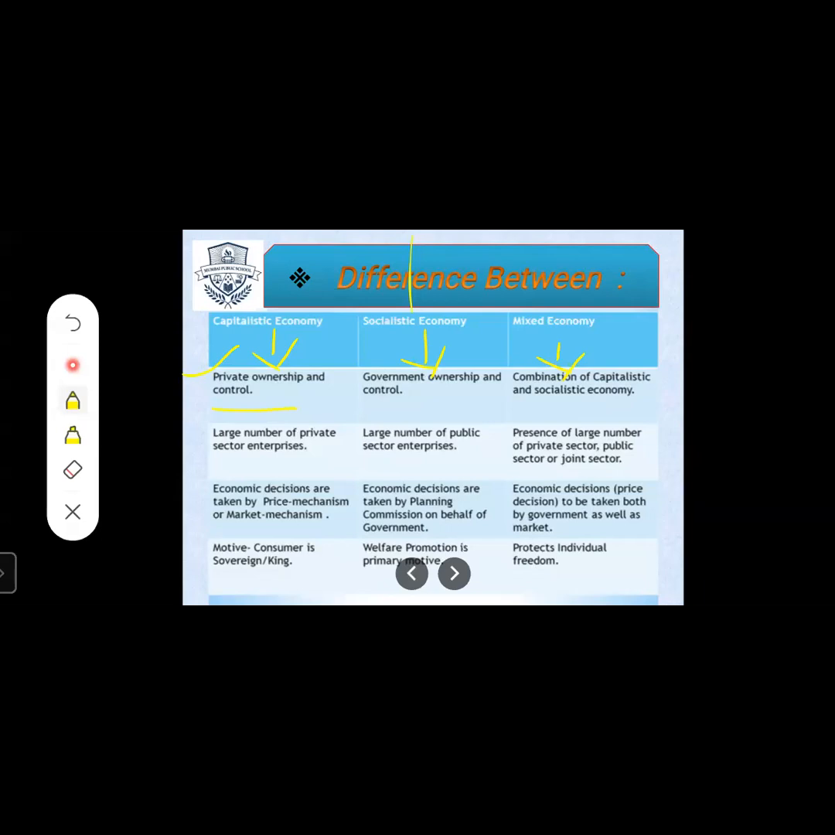Capitalistic economy means private ownership and control. Socialistic means government ownership and control. Mixed means a combination of capitalistic and socialistic. Why did I use private and public sector here, students? Because capitalistic economy means private sector. Here I will write P R.